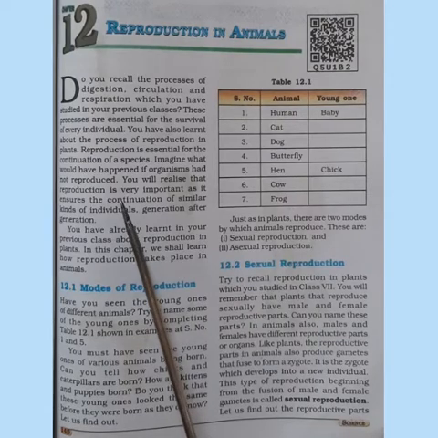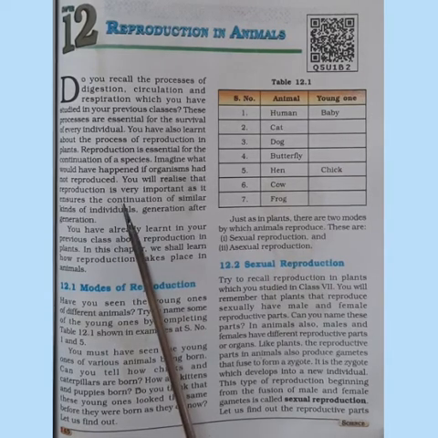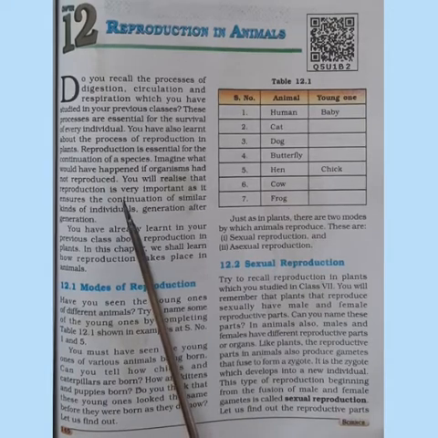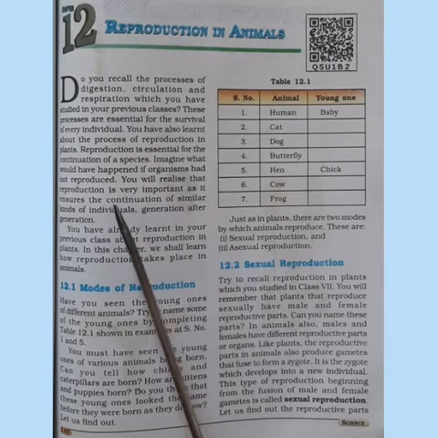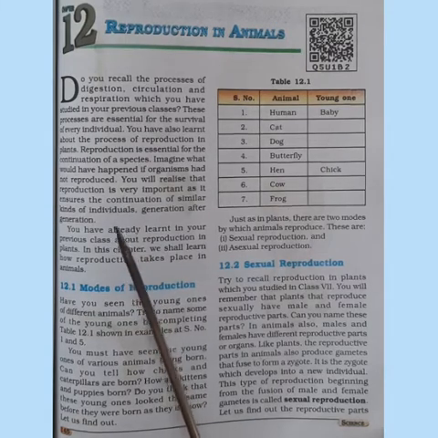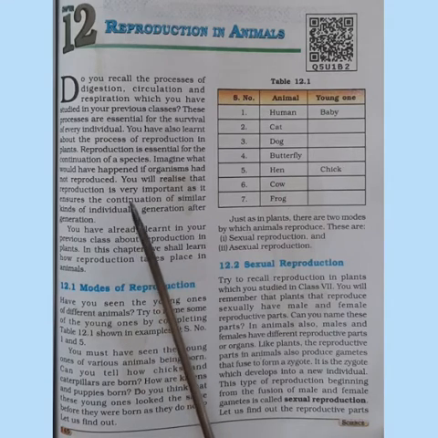We have learnt about reproduction in case of plants, and those are of two types, that is sexual reproduction and asexual reproduction seen in plants. So reproduction is essential for the continuation of species. It is very much important for the continuation of generation of a particular species.